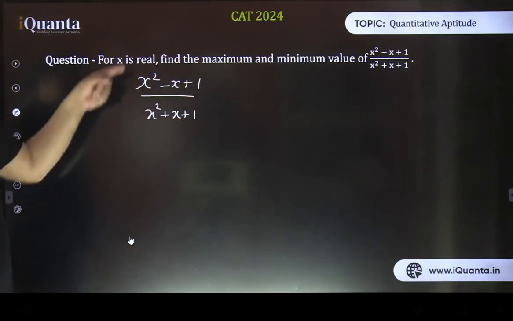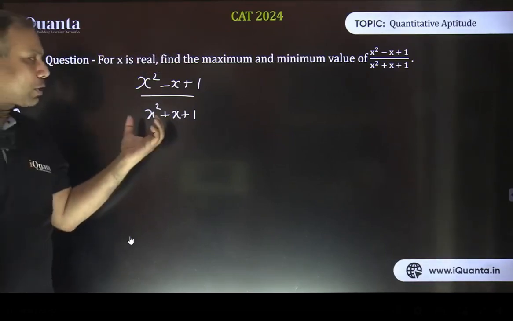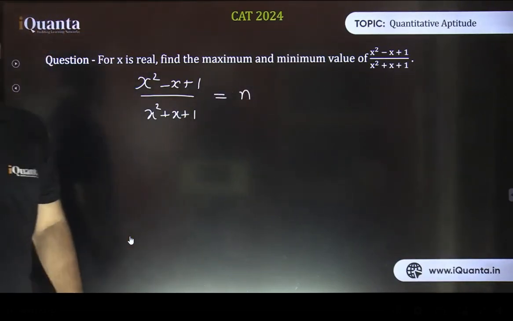It's not a polynomial anymore. It is a ratio, a fraction in a way. The numerator is a quadratic polynomial. Denominator is also a quadratic polynomial. So let it be equal to n. So here we need to find the minimum and maximum value of n.